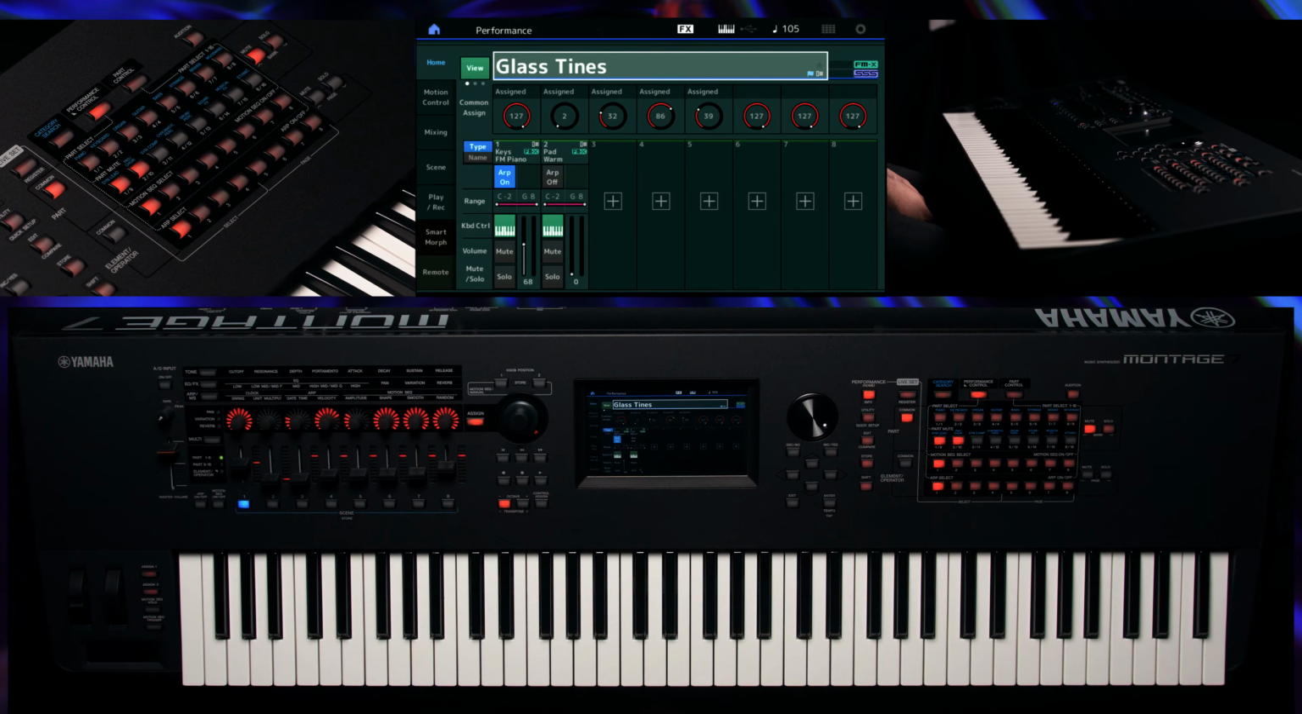Look at the volume fader of part 2. Even though the fader is set to 0, you can raise the volume by turning the super knob.